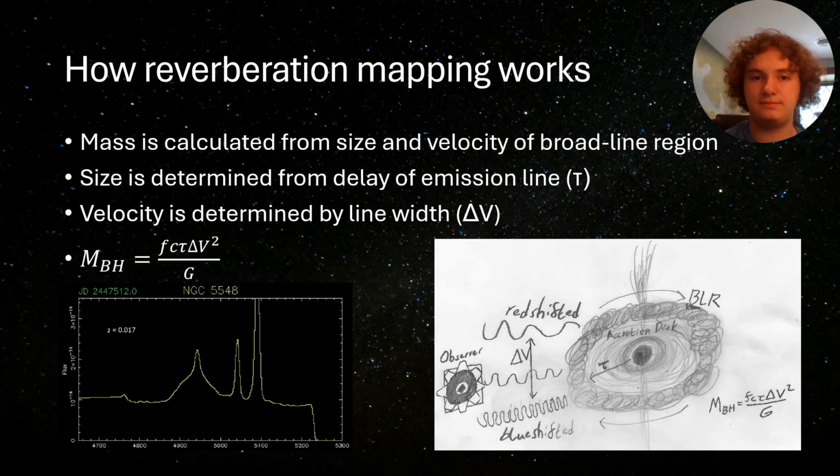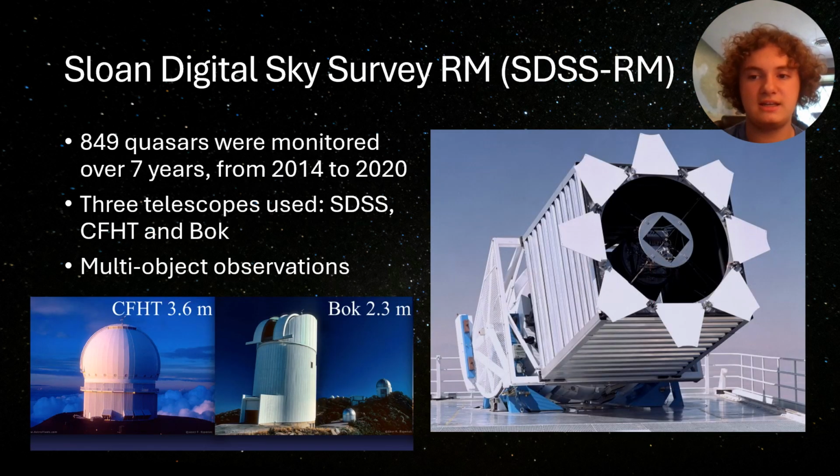A major campaign in which this technique was employed was SDSS-RM, a program which is part of the Sloan Digital Sky Survey. 3 telescopes were used to monitor 849 quasars over the span of 7 years, from 2014 to 2020. The main telescope used is located at the Apache Point Observatory in New Mexico, and it's the same one as in the illustration from the last slide. It's capable of observing hundreds of objects at once by multi-object spectroscopy. Supporting photometry in the visible and infrared bands was performed by the Canada-France-Hawaii Telescope and Steward Observatory's Bok Telescope in Arizona.